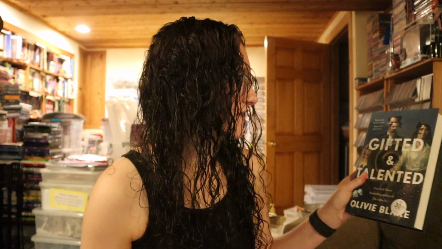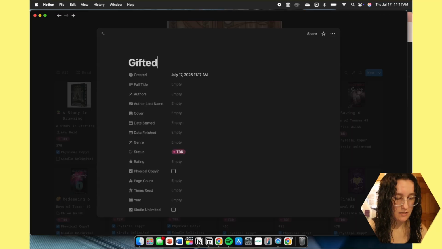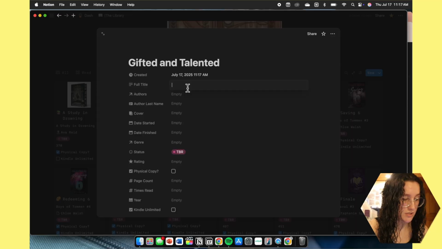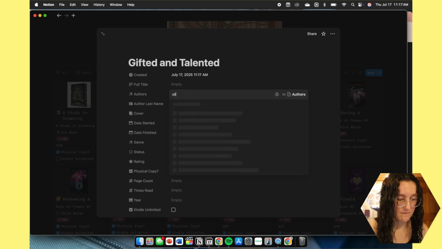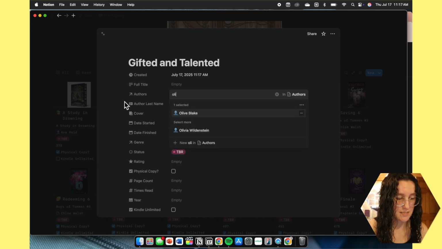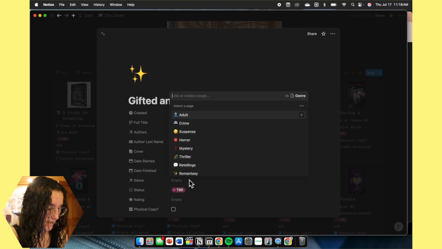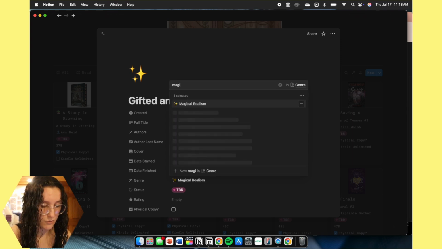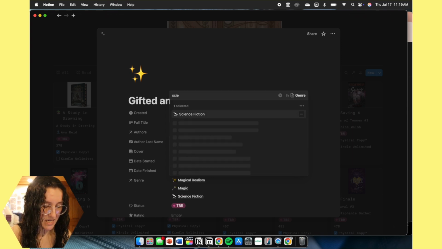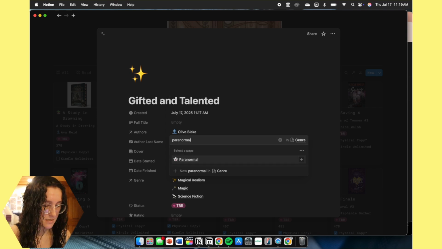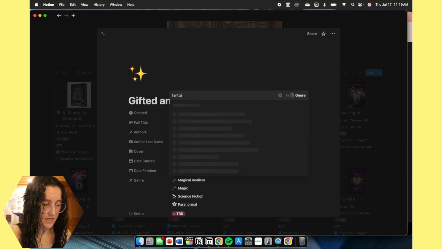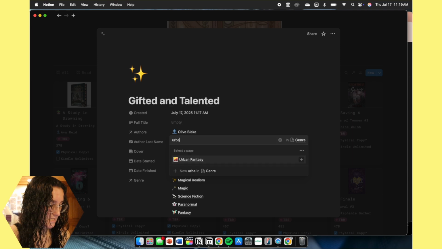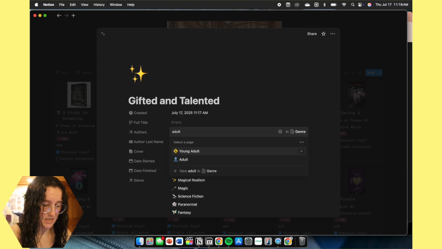Next, we have Gifted and Talented by Olivia Blake. Gifted and Talented. There is no full title, and we already have Olivia Blake in my system. So now we need the cover. Now for the genre, we scroll all the way down in Goodreads, and it has magical realism. It has magic. It has science fiction, paranormal, fantasy, and urban fantasy.